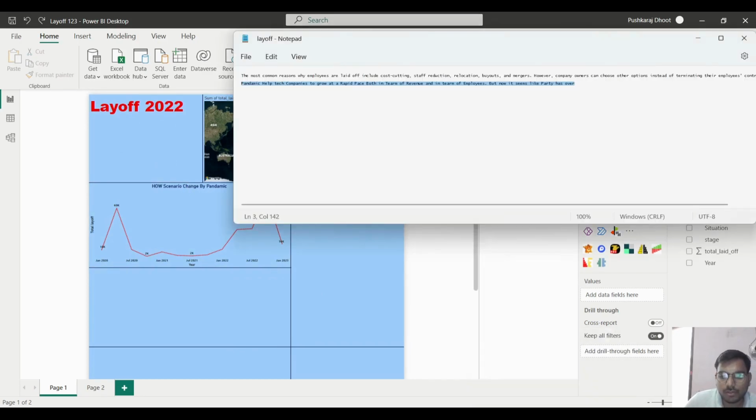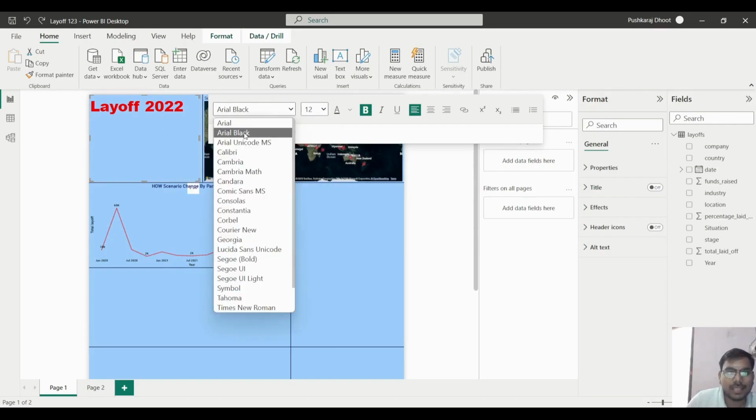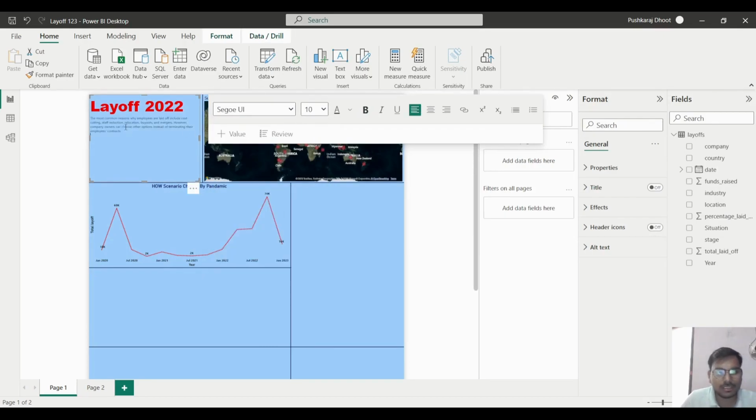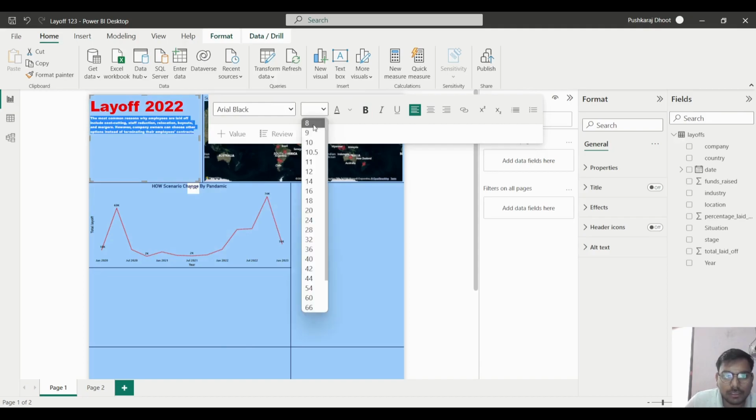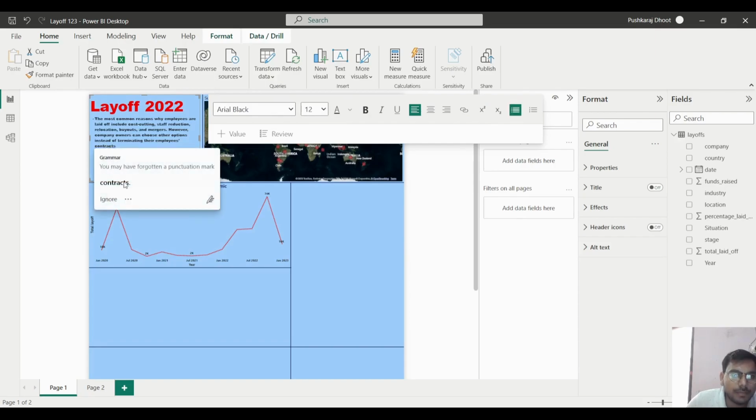Okay, so here I took some information from the net and we will paste that one here. So here it is basically what a layoff is and why it is happening. All these things are provided here. So here we will write the most common reasons the layoffs are happening.